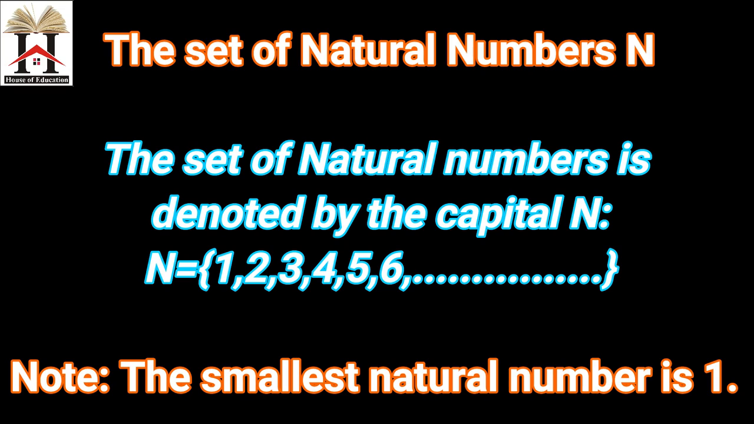The set of natural numbers is denoted by the capital letter N. So N is equal to 1, 2, 3, 4, 5, 6 and so on. Note: the smallest natural number is 1.